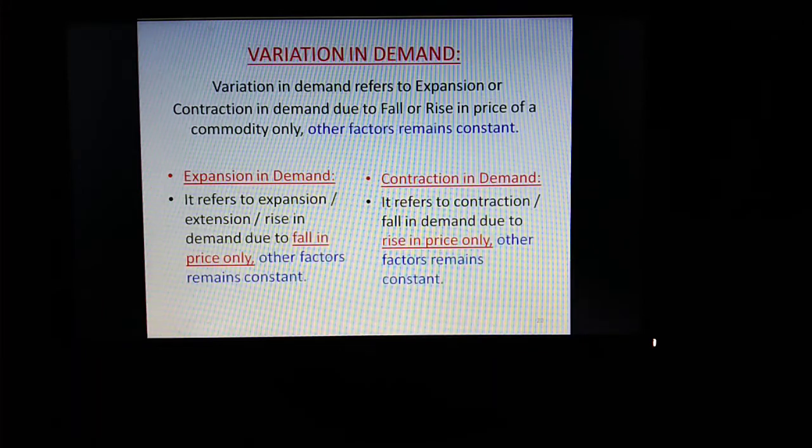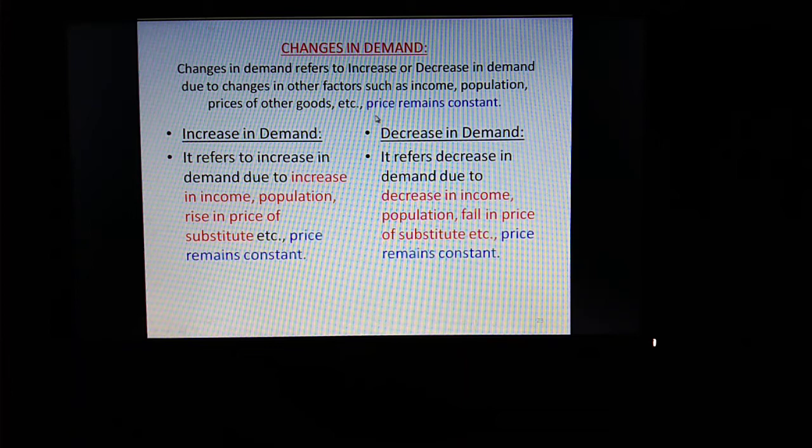In case of variation in demand, other factors remain constant and there is change in price. Now in case of changes in demand, price remains constant and there are changes in other factors such as income, population, etc.